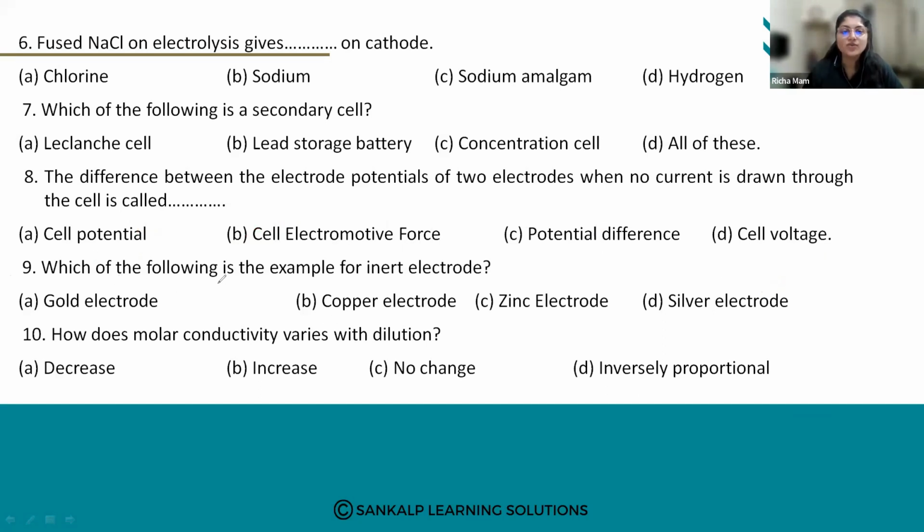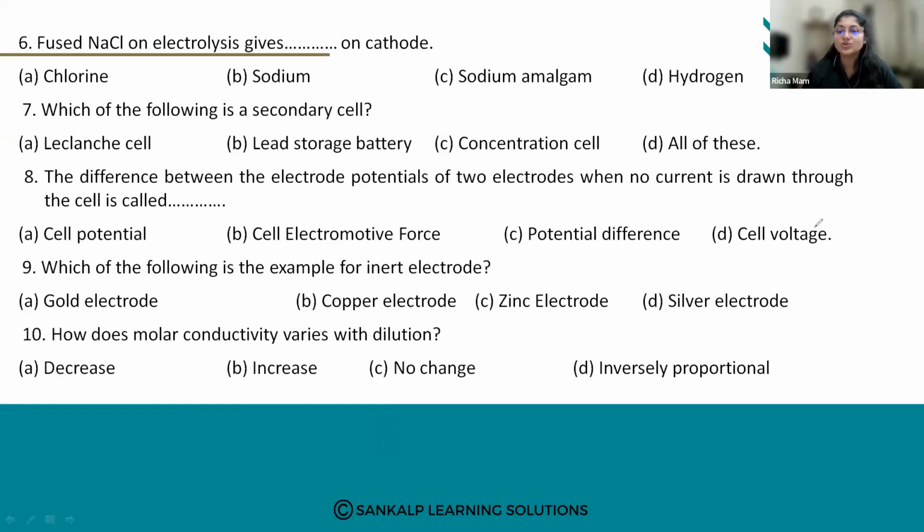Next: which of the following is an example of an inert electrode? A, gold electrode, B, copper electrode, C, zinc electrode, and D, silver electrode. First of all, what is an inert electrode?